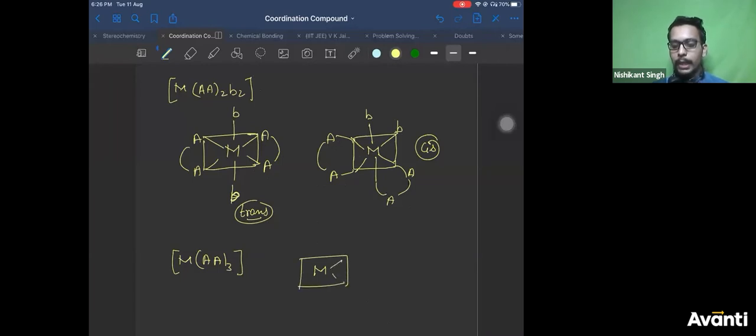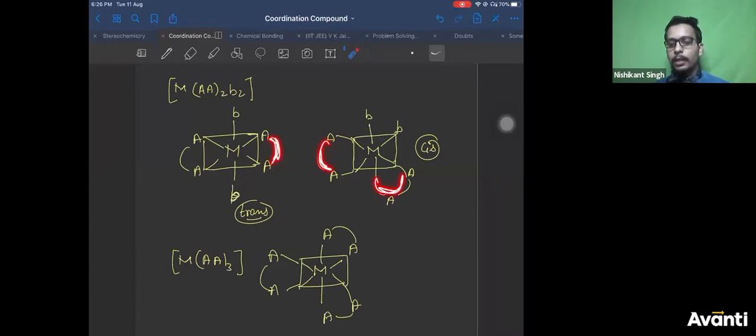In bidentate ligands, always try to draw. That's the best option. Bidentate A, bidentate A, bidentate A. So what do you observe? Why can it not exist, Ravi Kiran? If this can exist, adjacent AA, adjacent AA, adjacent AA. It can definitely exist. Now coming back to this, why can this not show geometrical isomer?